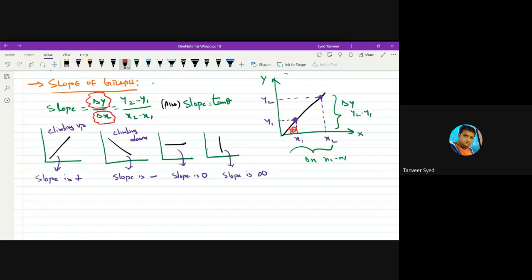The thing we are going to use in physics is that while finding slope, we divide y with x.